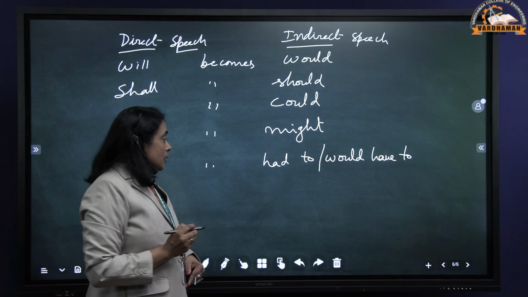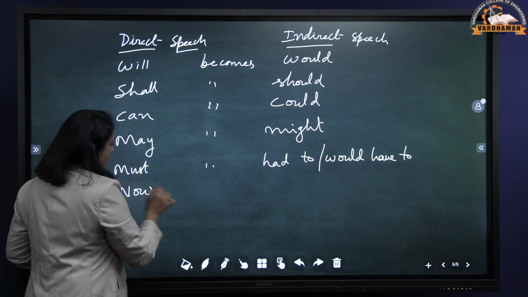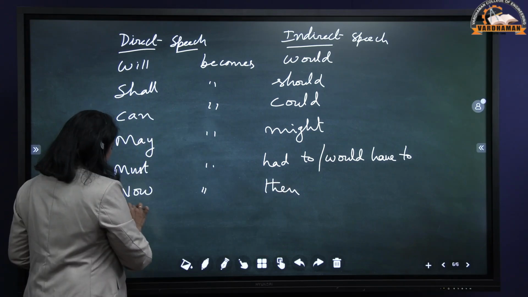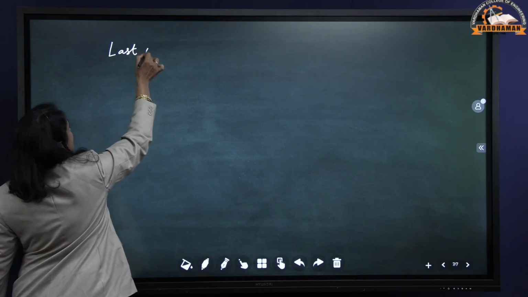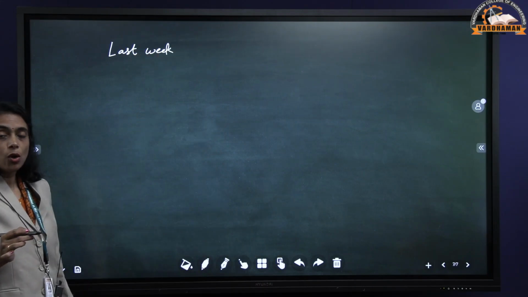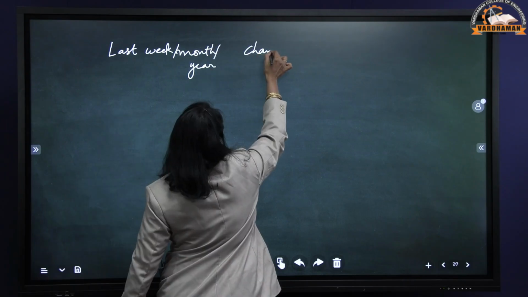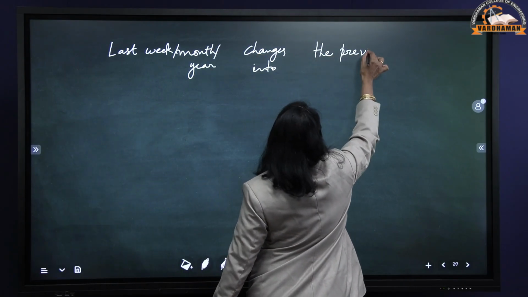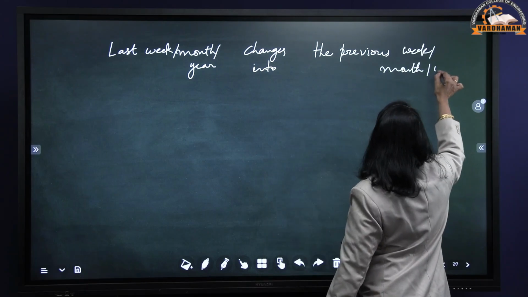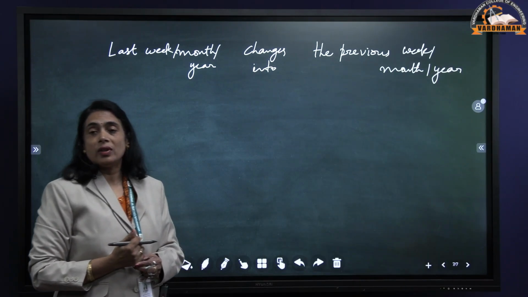Then let's go for the words. The words change like this: now becomes then, today becomes that day, yesterday becomes the previous day, last week, month or year changes into the previous week, month or year, right? There are some exceptions that we'll discuss later on.